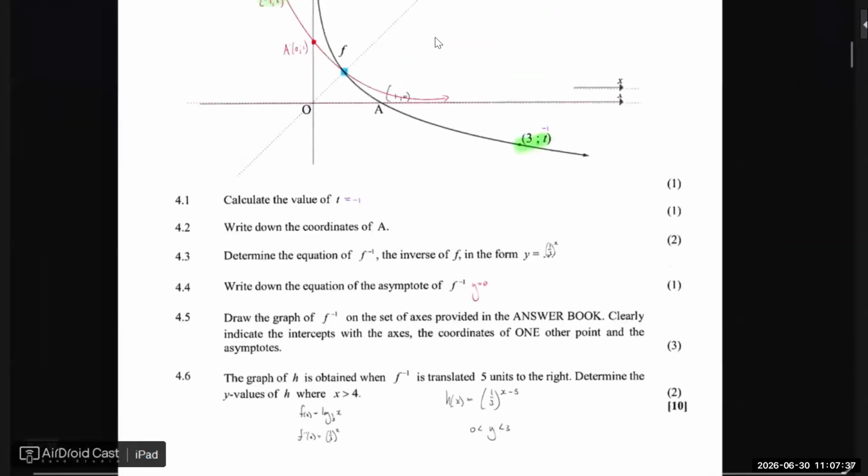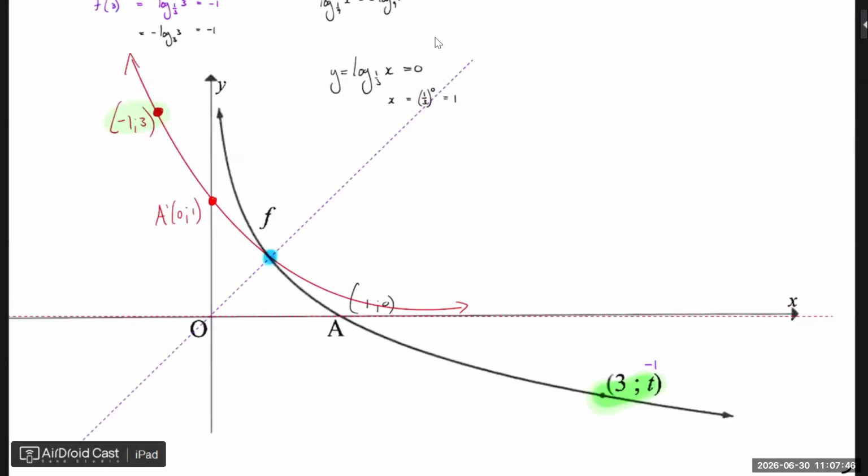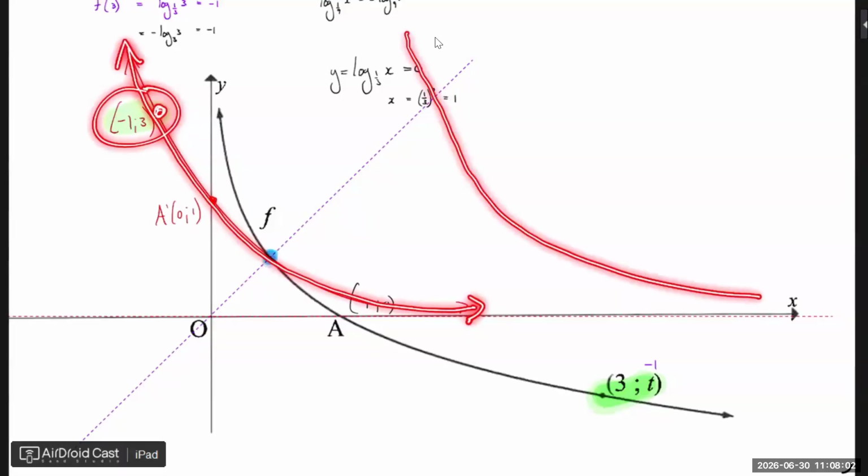So let me just explain it again. Here's that inverse. Let me zoom in. Here's that inverse. Here's a number that we do know, -1, 3. They say this inverse needs to shift 5 to the right. So if I shift it 5 to the right, it looks something like this.